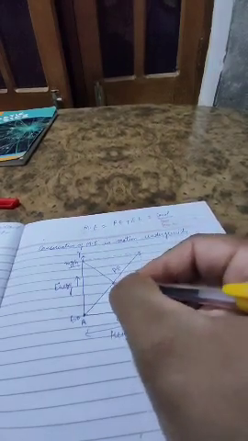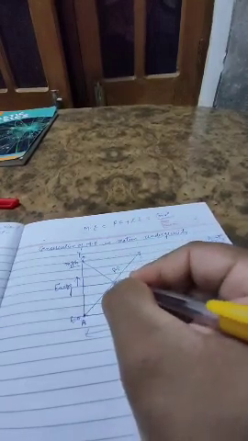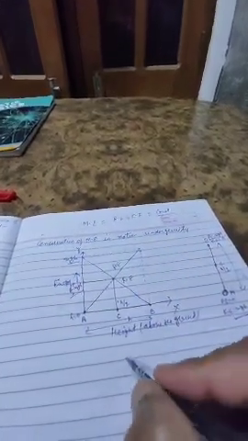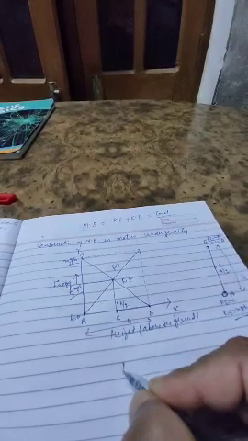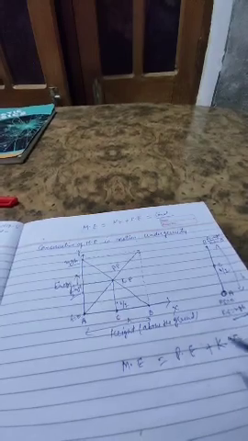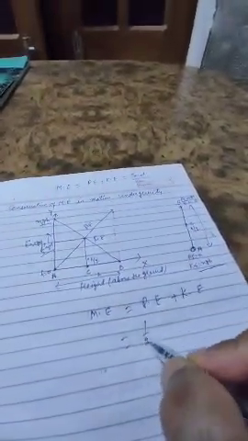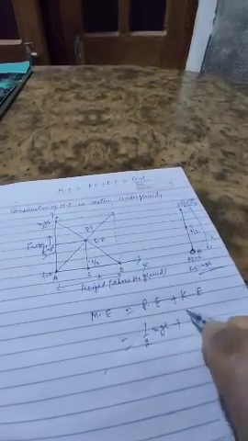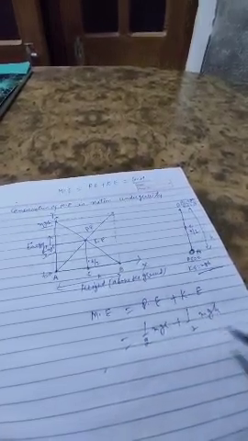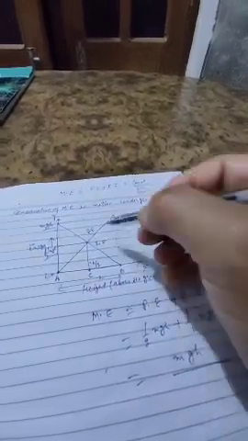And at the point C, the kinetic energy is equal to 1 by 2 mgh. Mechanical energy is equal to potential energy plus kinetic energy. So at the midpoint, the potential energy will be 1 by 2 mgh plus the kinetic energy 1 by 2 mgh, and this will be equal to mgh.